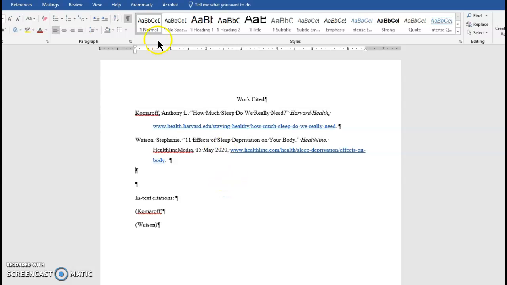And you shouldn't have all this extra spacing on your page. So hopefully that helps you. Let me know if you have any questions.